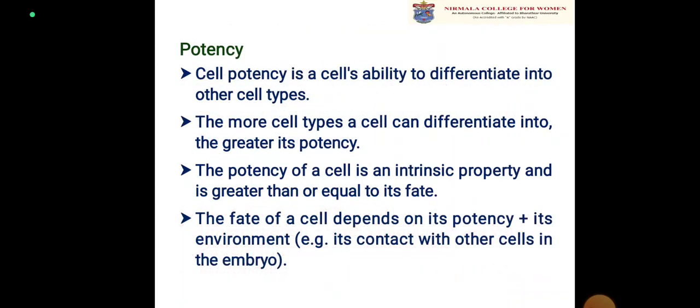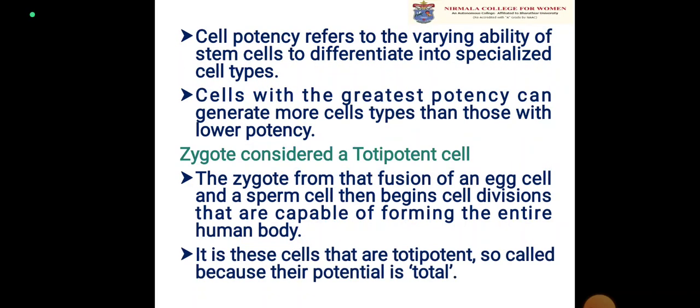Let's start with what is cell potency. Cell potency is a cell's ability to differentiate into other cell types. The more cell types a cell can differentiate into, the greater its potency. The potency of a cell is an intrinsic property and is greater than or equal to its fate. The fate of a cell depends on its potency and its environment, for example, its contact with other cells in the embryo. Cell potency refers to the varying ability of a stem cell to differentiate into specialized cell types. So, a cell with greater potency can generate more cell types than those with lower potency.